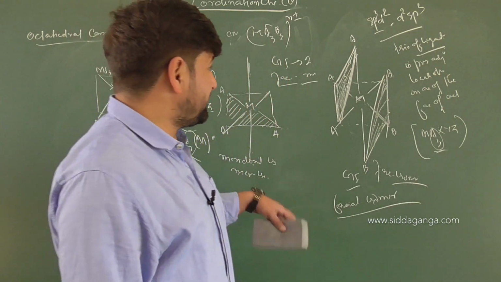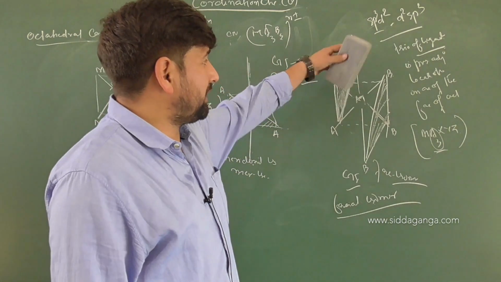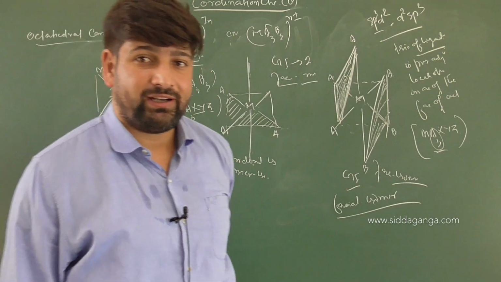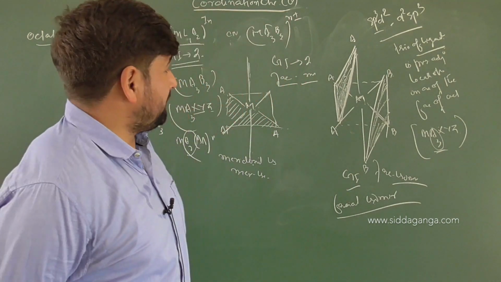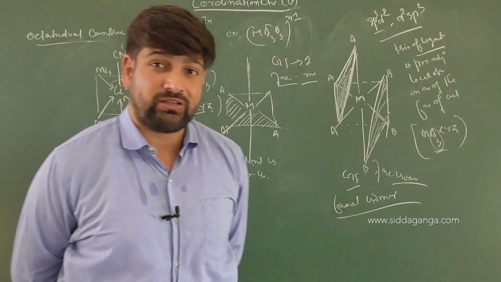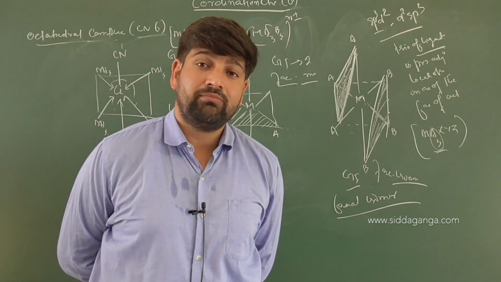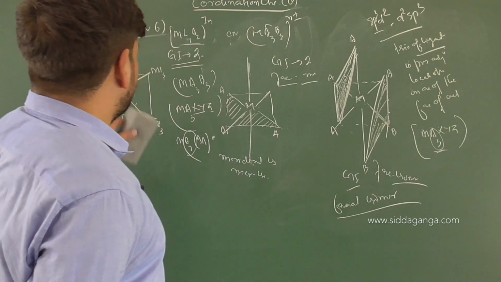Am I clear? You can see that the arrangement of atoms is varying. When the arrangement of atoms varies, definitely their properties will differ. Am I clear? So in Ma3B3 type of complex, the geometrical isomerism existing is called facial and meridional isomerism. This is for coordination number 6.